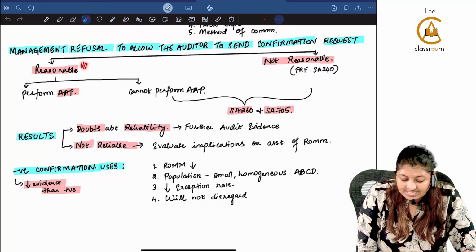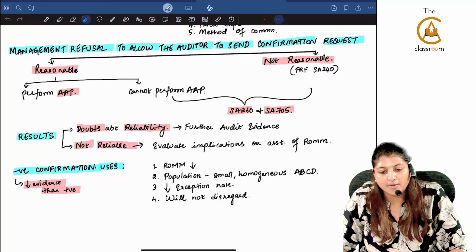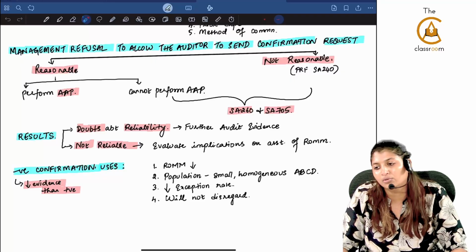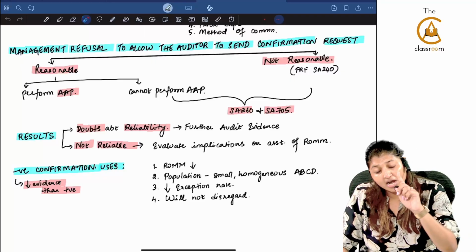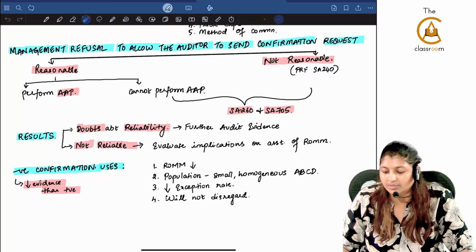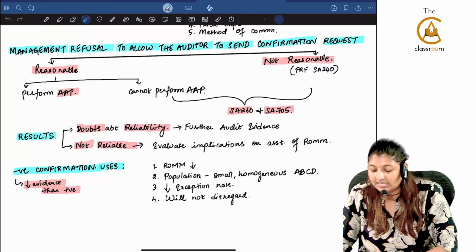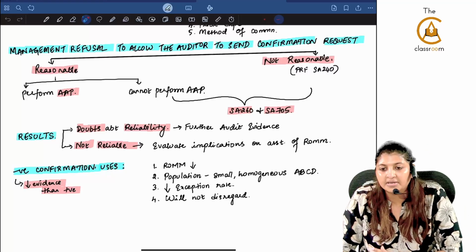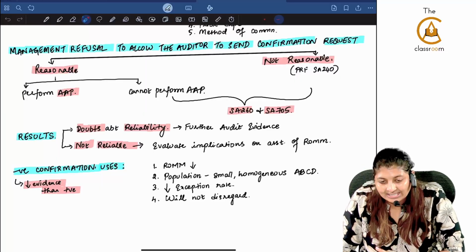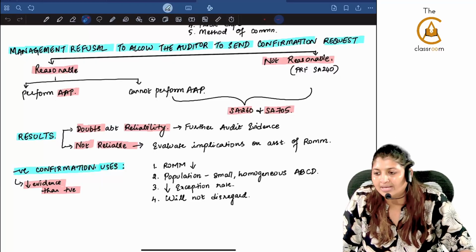Now if it is reasonable, then you will be performing alternate audit procedures. But when you are doing alternate audit procedures, you are not able to do it, then what will you do? You will modify, no doubt, but you have to communicate with those charged with governance as per SA 260. If they are giving you some reason which is not reasonable, then also you will modify. But in that case also, first you will have to communicate with those charged with governance.